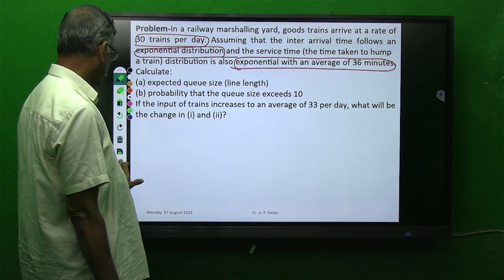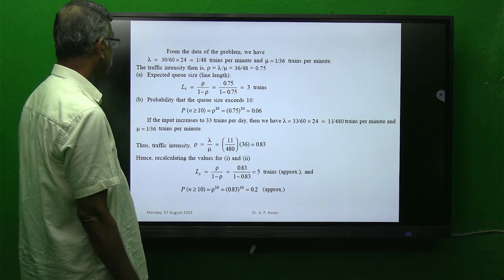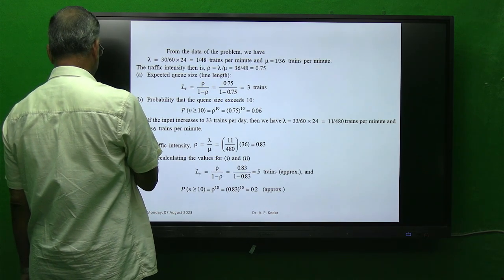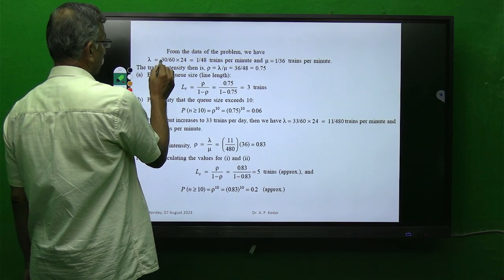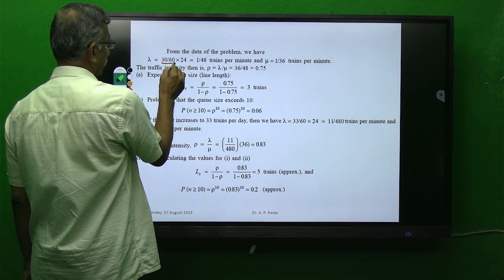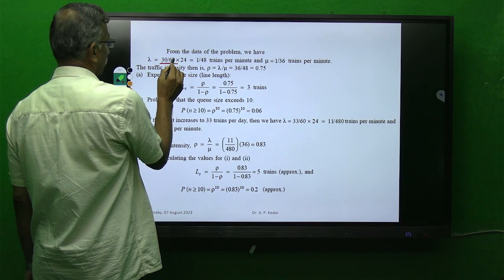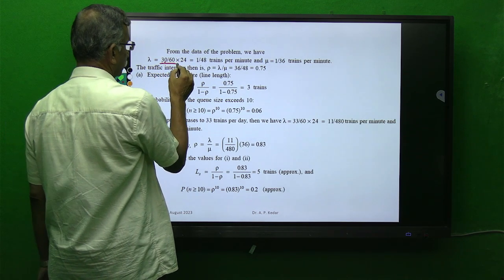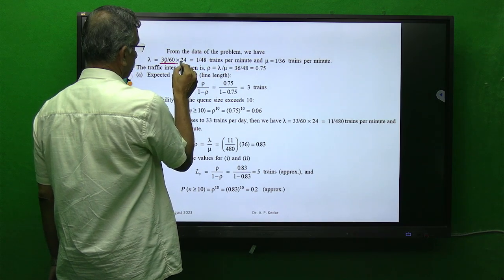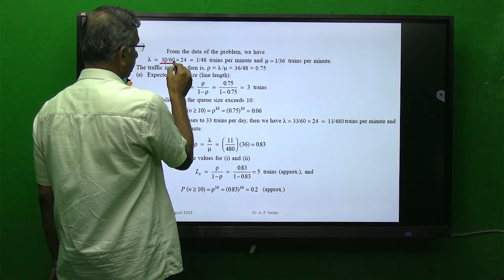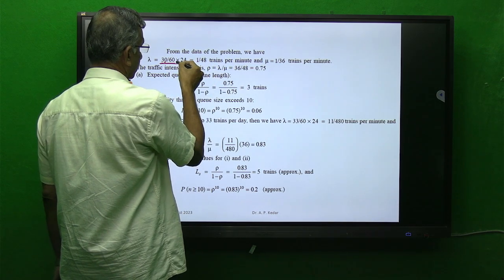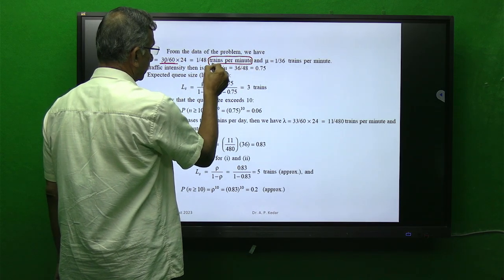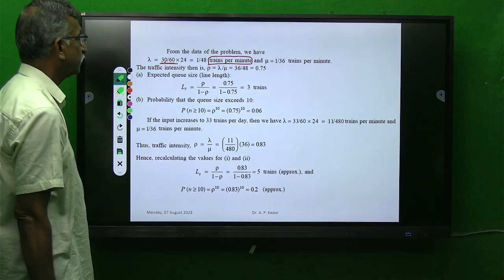So again, for such a problem, what is required is calculation of the values of lambda and mu. 30 trains in a day, so 30 by 60 into 24 gives you trains per minute. Considering the whole day, you have to convert to a trains-per-minute basis.